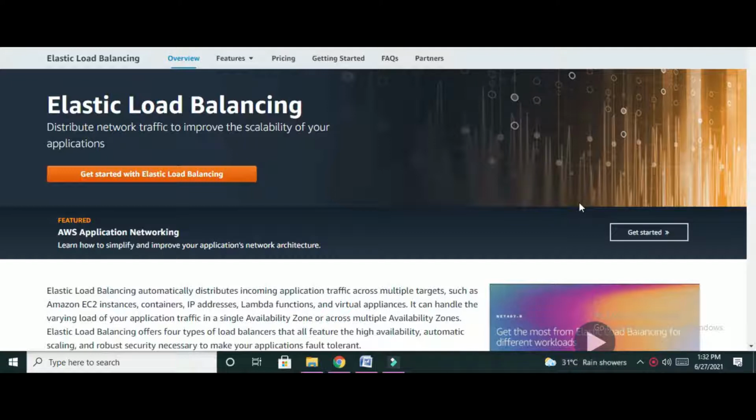So if there is much more load in the application or any network or resources, then we can distribute the incoming traffic between a different number of resources, or to the target resources.